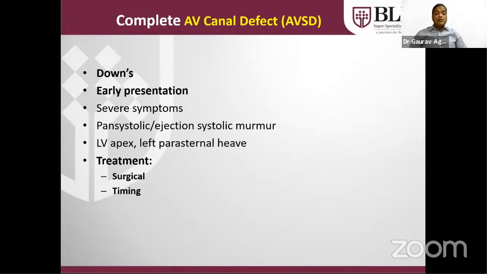It depends what type of AV canal defect is there. Suppose it is complete, then it will have large primum defect and large inlet VSD. It has to be operated preferably by 3 months of age. If it is only having partial form of AV canal defect in which VSD is not there, but only large primum type of defect is there, then it should be treated in the same way as we are treating for the isolated primum.